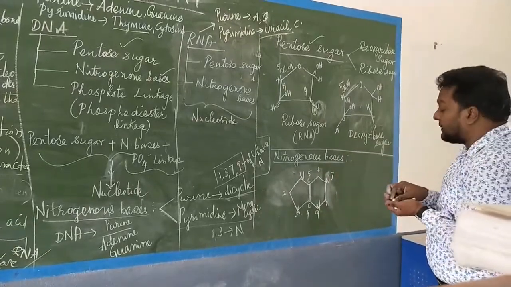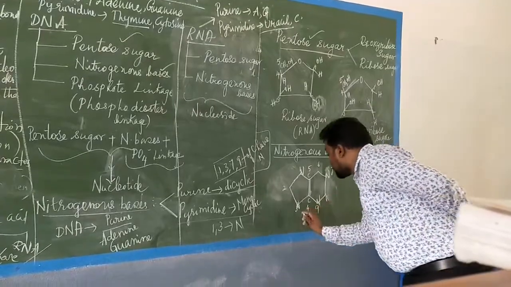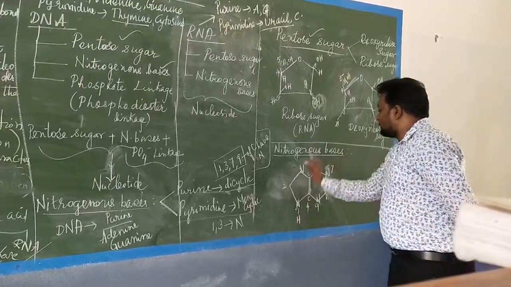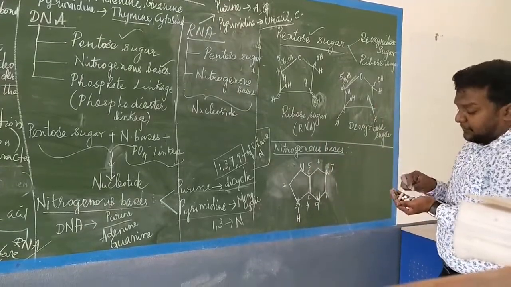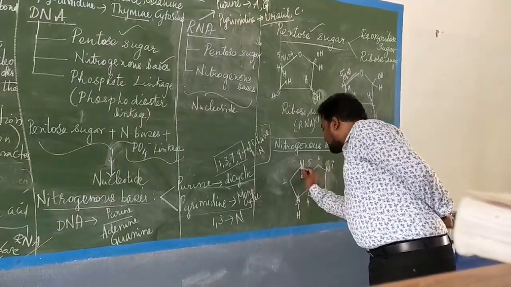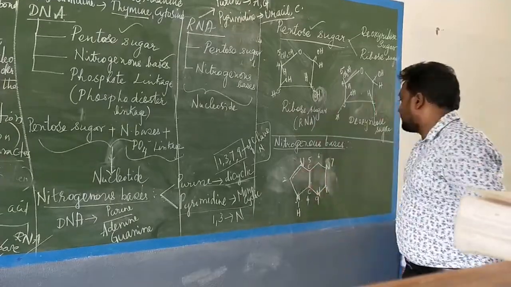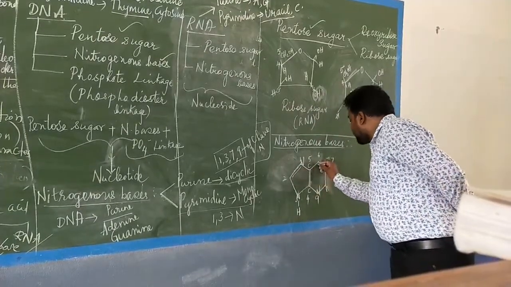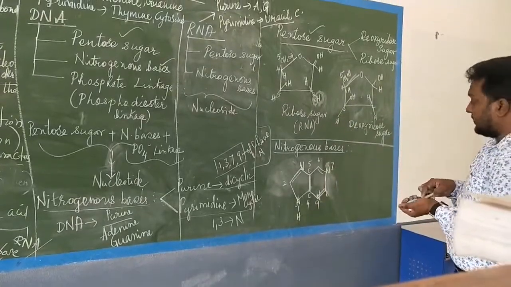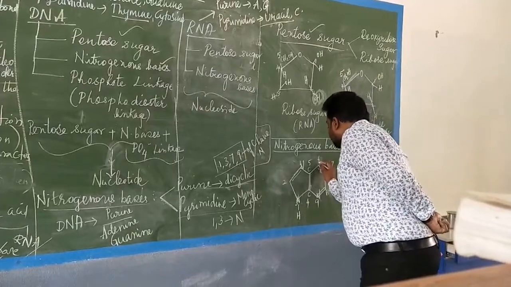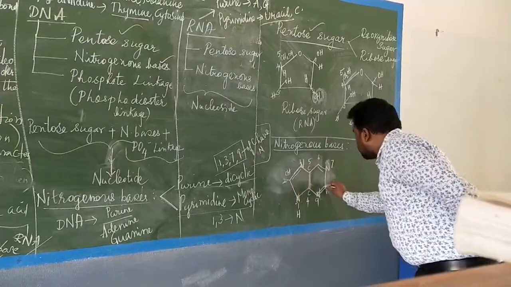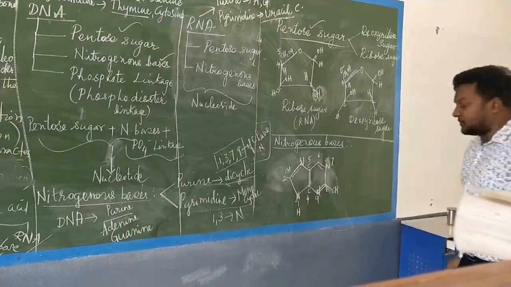One thing you have to keep in mind: towards the third carbon atom, there will be one nitrogen following. The rest of the things will be the same. Benzene ring is an unsaturated cyclic ring structure, so alternate double bonds we have to place. Then the 2nd carbon will have CH, and the 8th carbon will also have CH.